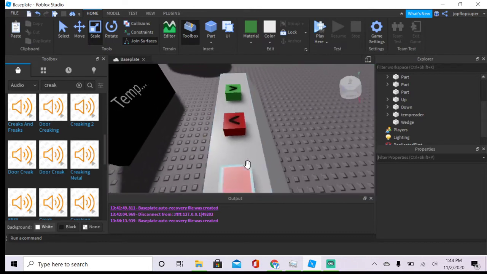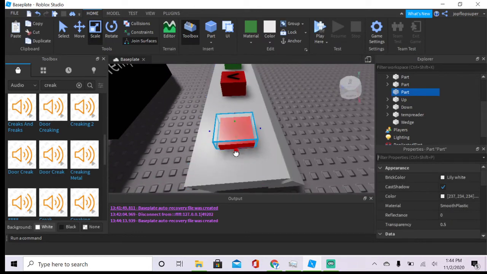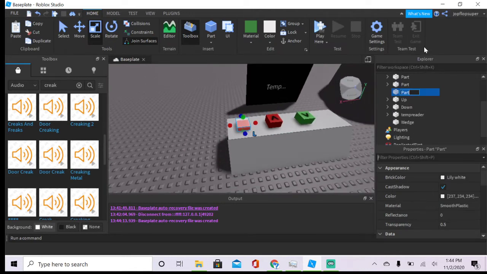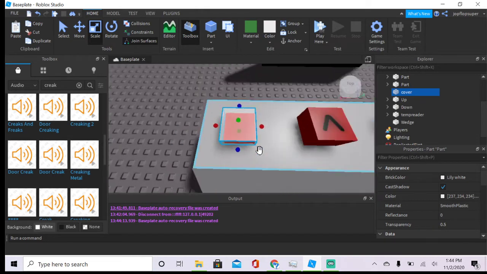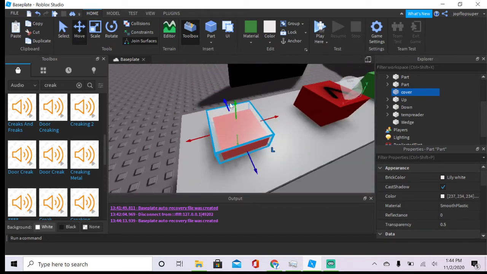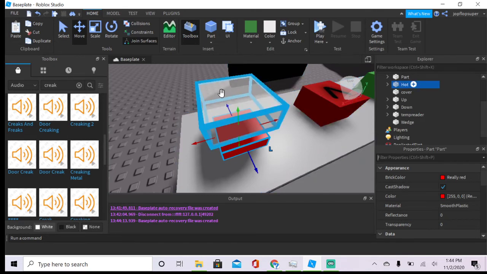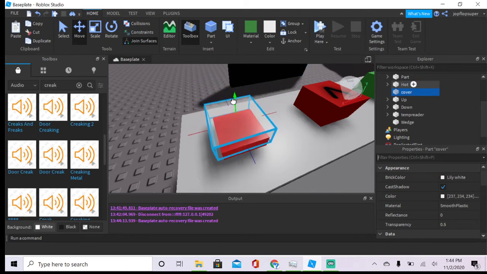Decorate it to what you want, and we're gonna pretty much add the same exact script. So this is the cover for it, and this is the font. Put the cover back.